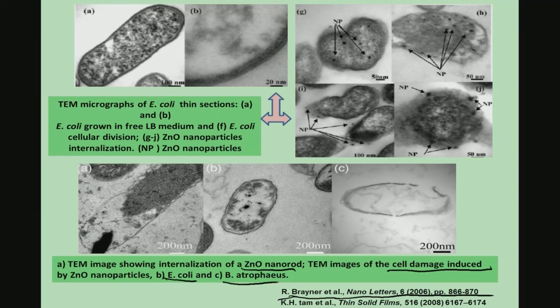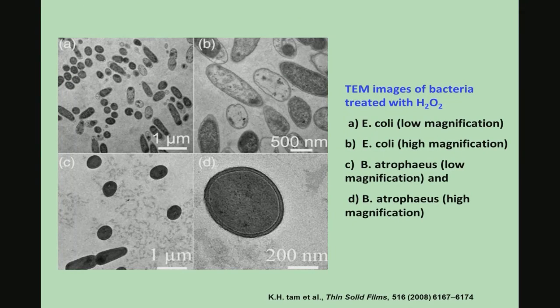coli and some of the other bacteria, B. atrophaeus. This bacteria also shows signs of membrane disintegrity, as you can see there is more poration in the membrane. So, once this membrane integrity is lost, bacteria cannot survive. Essentially, all the cytoplasmic material, organelles, can come out, causing bacterial death.